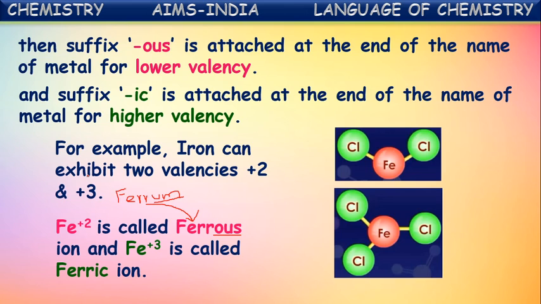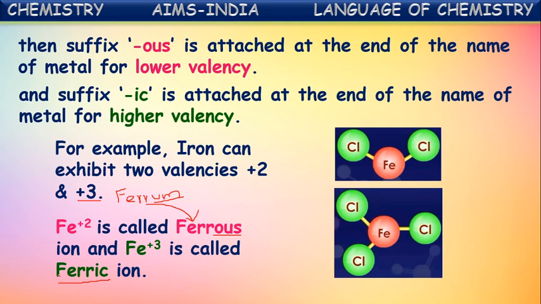One more ion exhibited by iron is the plus 3 ion. As it is a higher valent ion, for this IC is attached. The actual name is ferrum. From this the last two letters are omitted, and IC is attached to fer, so it becomes ferric. So Fe plus 2 is a ferrous ion, Fe plus 3 is a ferric ion.